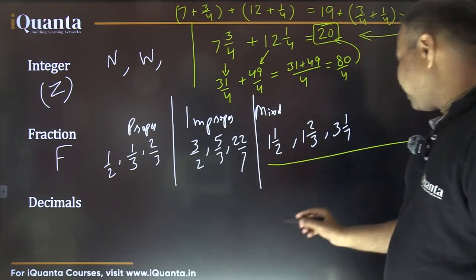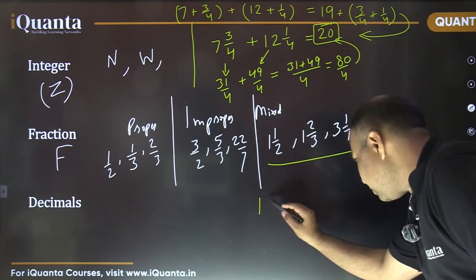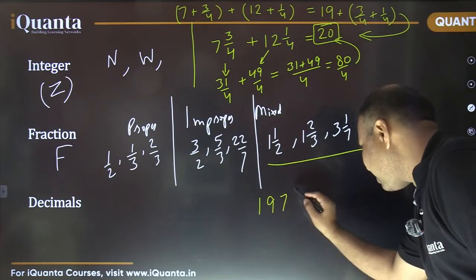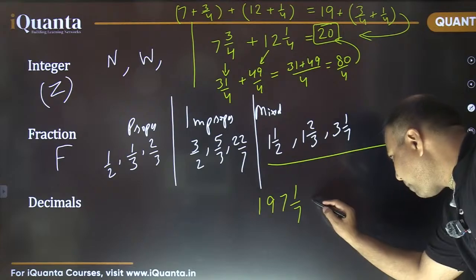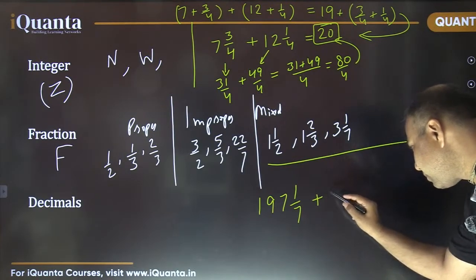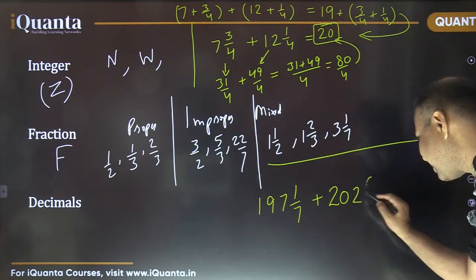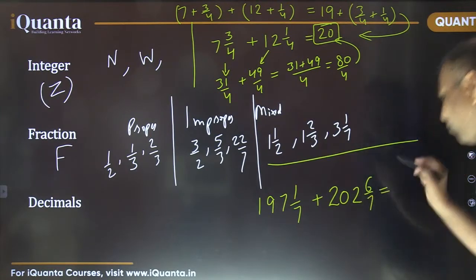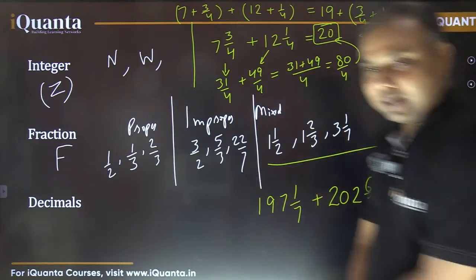If I ask you 197 1 by 7 plus 202 6 by 7. Answer fast.